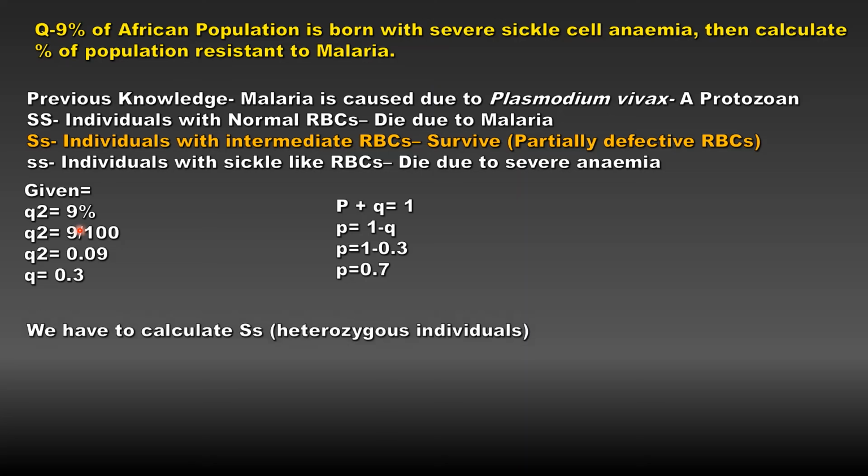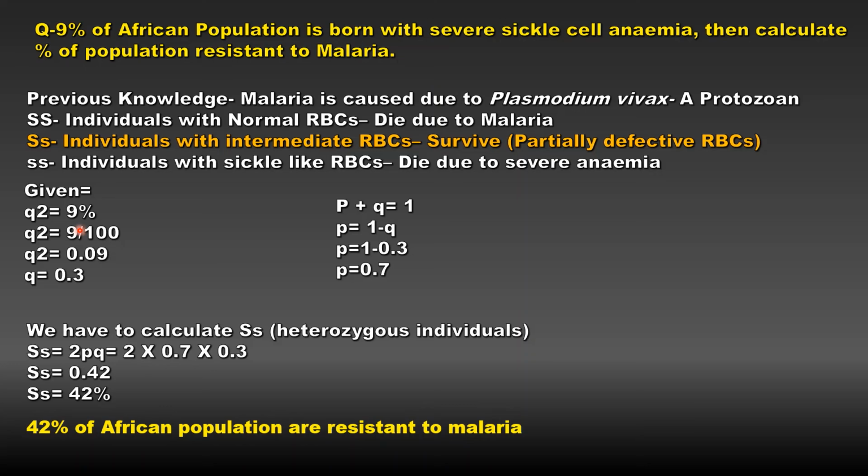As we have to calculate the heterozygous population, that is given by the formula 2pq. So when you put the values of p and q in the equation, the answer is 42% of African population are resistant to malaria. So students, I hope you are clear with the concept of this Hardy-Weinberg principle and how to solve the numerical based on this.